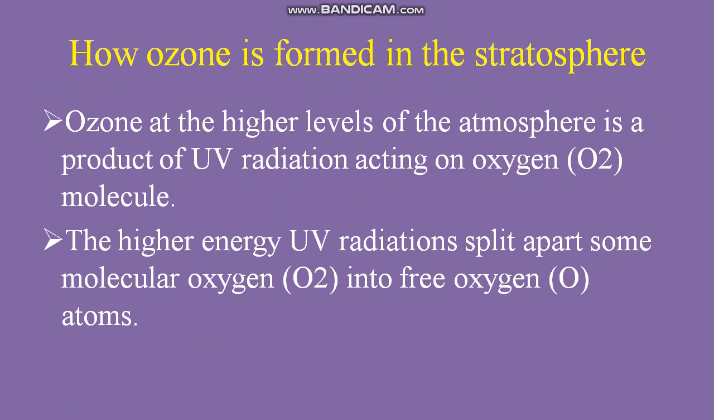Now how is ozone formed in the stratosphere? Ozone at the higher levels of the atmosphere is a product of UV radiation acting on oxygen molecules, and the higher energy UV radiation splits apart some molecular oxygen into free oxygen. So first of all, what will happen? This O2 will split with the help of UV radiation. So UV radiation will split the O2. Now we will have two atoms of oxygen.